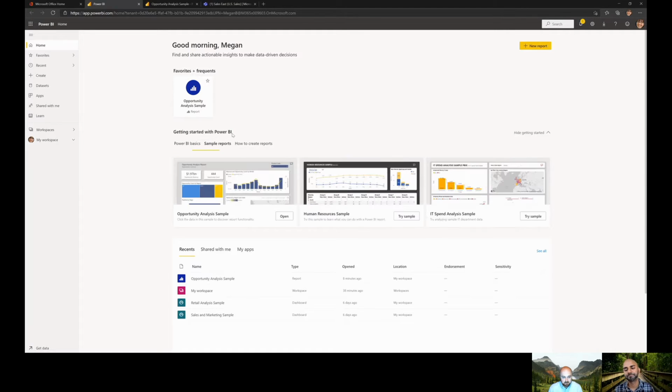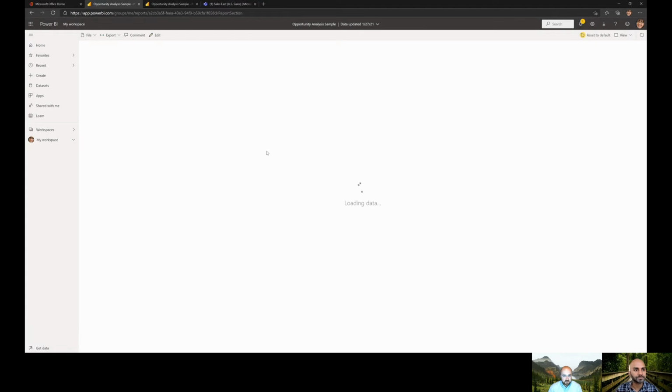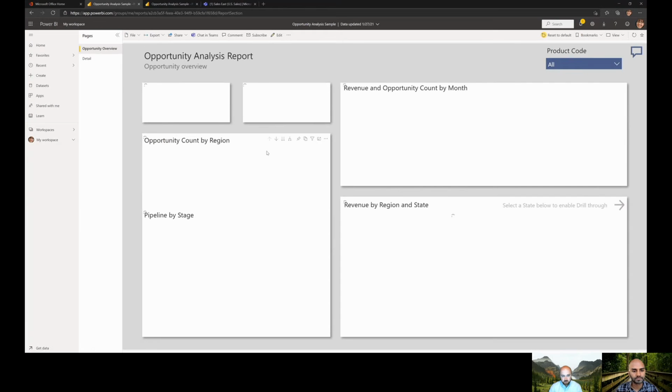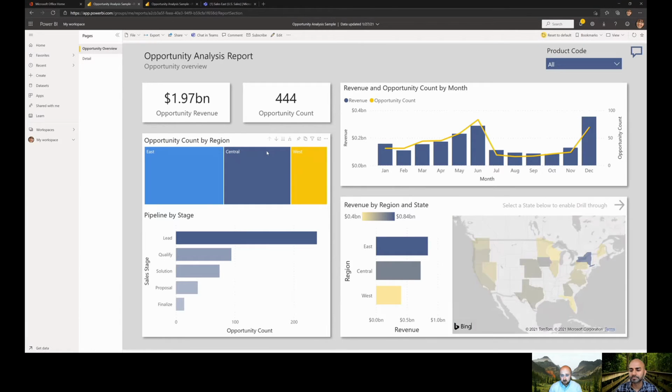So that said, on this home screen, I've jumped over to these sample reports. I'm just going to open one up, and here in a minute, I'll load a new one to show you what that process looks like. Awesome. If I open this opportunity analysis sample, it's going to generate a dashboard for us, and it's going to give us some insight into what that sales opportunity looks like broken out across different regions.